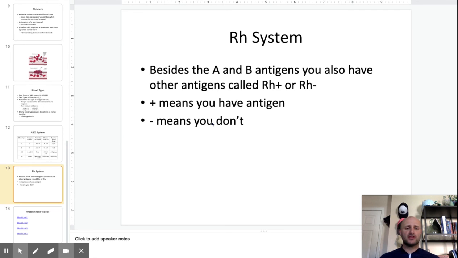That's because all you've got to do is think: am I getting an antigen I don't already have when I'm receiving? If I'm giving, am I giving an antigen that they don't already have? Then I can't do that. So it does get confusing. But just remember, I can't get an antigen that I don't already have, whether that's the A antigen, the B antigen, or the positive one. And if I'm giving to somebody else, I can only give them what they already have, whether that's the A, the B, or the positive.